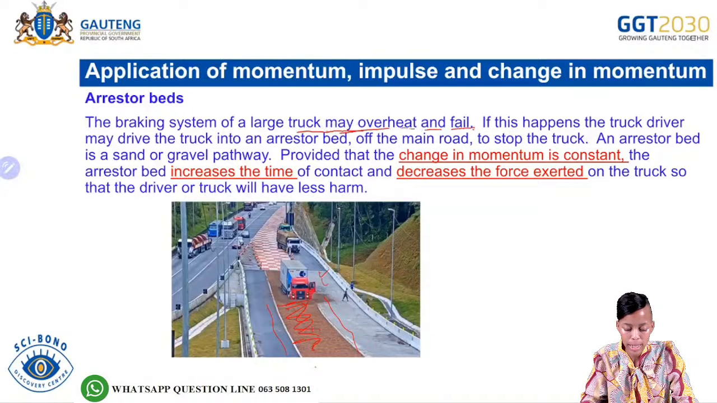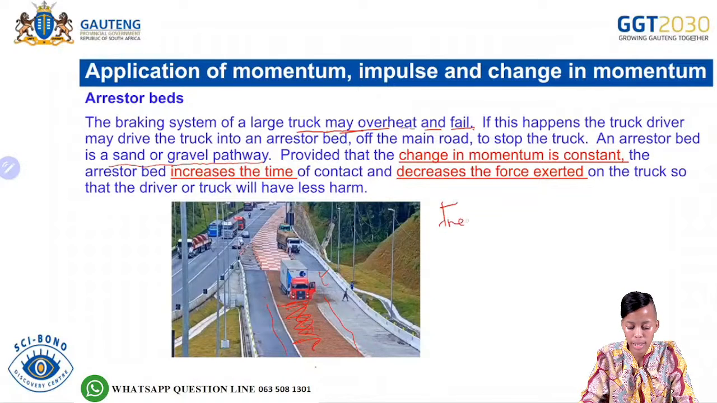The brakes fail, then the truck driver is therefore able to drive way into the arrestor bed. It says an arrestor bed is a sand or gravel pathway. So this arrestor bed, it says it is made of what? Of sand or gravel pathway. Then it says provided that the change in momentum is constant, the arrestor bed increases the time of contact and decreases the force exerted on the truck so that the driver or the truck will have less harm.